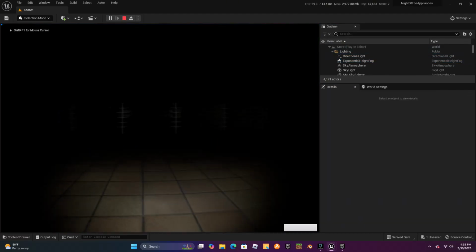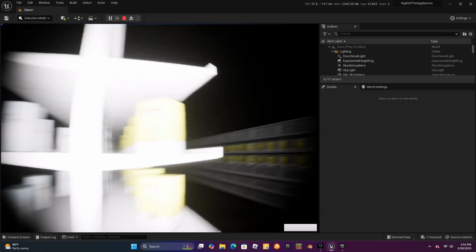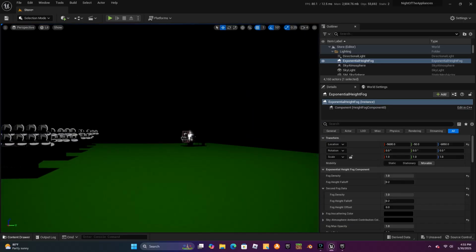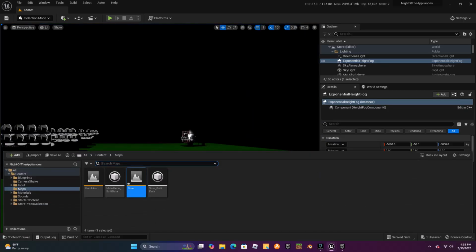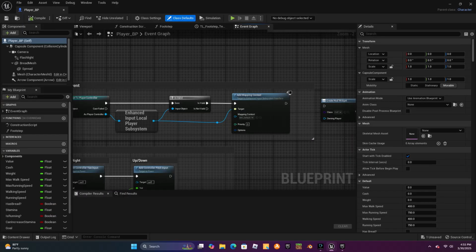Hello. Alright, now that the lighting's all fixed, it looks much better. However, I'm going to let you do whatever you want. This is the final product of the game right now, which I think it's pretty good. You can download the game in the comments section, under my comments.